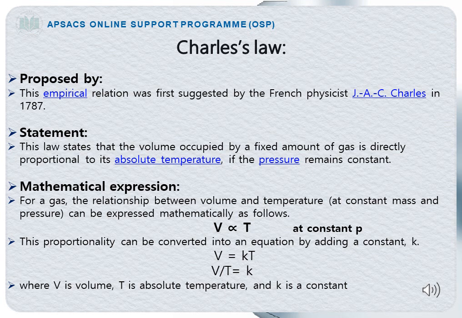This proportionality can be converted into an equation by adding a constant K. So the above equation will be V is equal to KT, or you can also write it as V by T is equal to K. This equation shows the mathematical form of Charles' law, where V is the volume, T is the absolute temperature, and K is the proportionality constant.